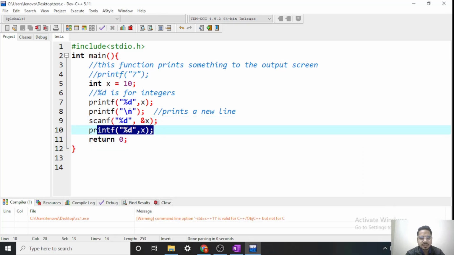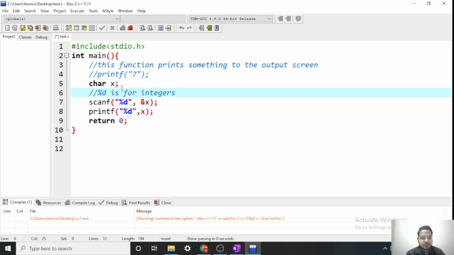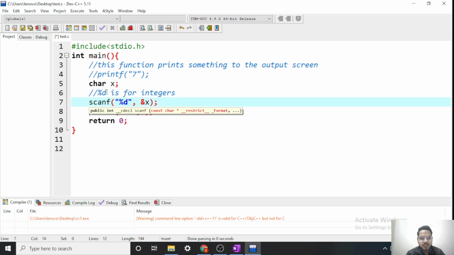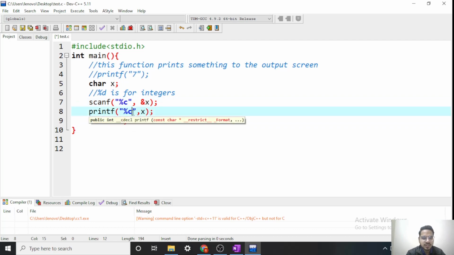Let's see one more example including characters. Till now we are taking only integers. Let's talk about characters. Let's say this is a character. Now let's not take any initial value, just declare it. We are not printing this also, so let's remove this. We are just declaring a variable of type character. Then in scanf we have to change this. Likewise, %d is for integers, then %c is for characters. So here we have to change it to %c.